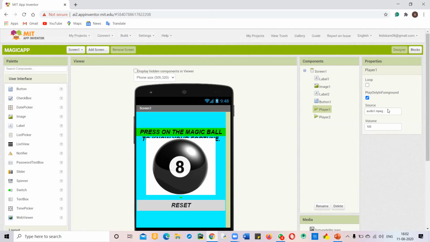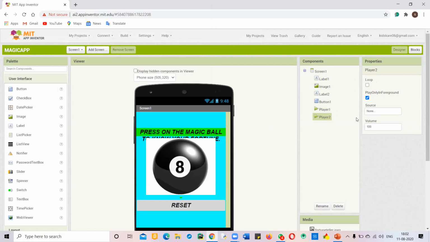Here I have uploaded it. You can see the name has come here. And this Loop property, we will not look into now. Basically, this property is used for playing the song again and again. If it is unchecked, the player plays the song only one time and then stops. But if it is checked, it plays the song again and again without stopping.